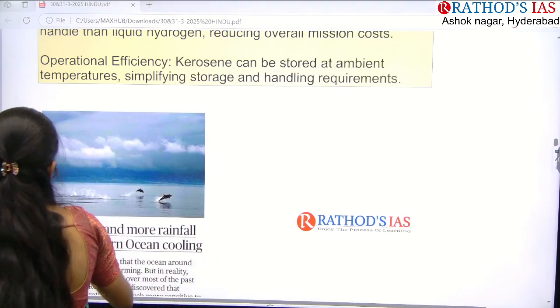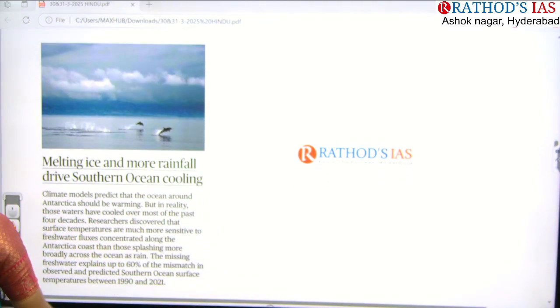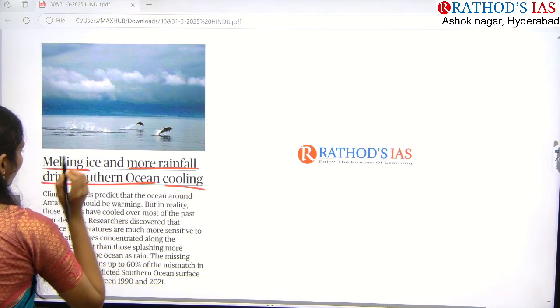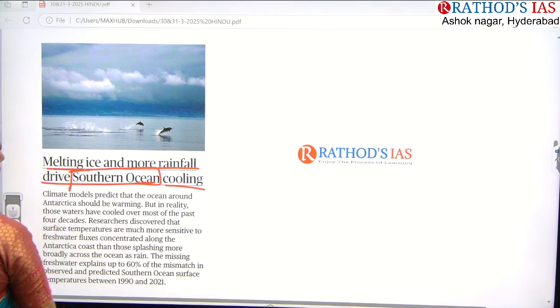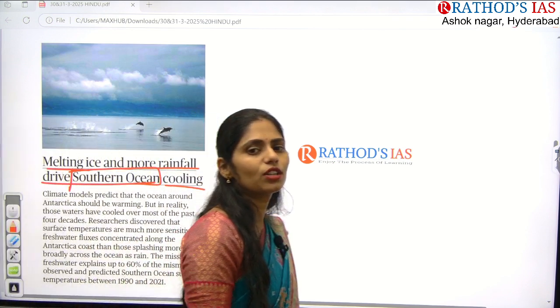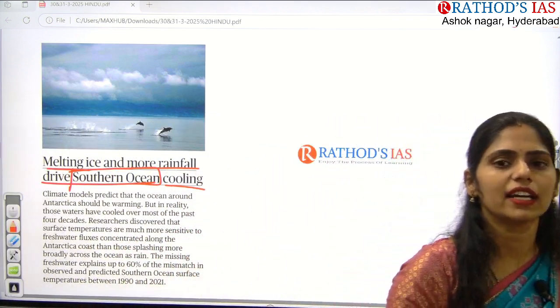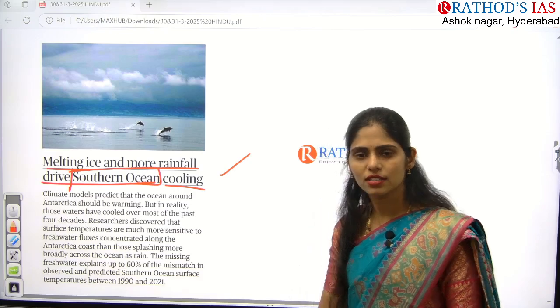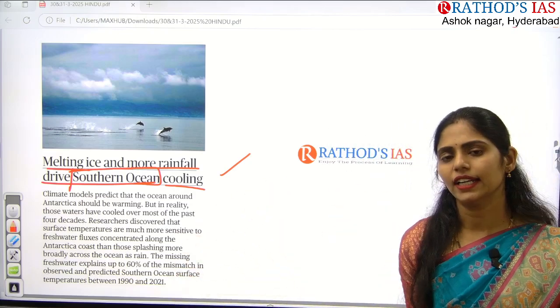And next, see this article. Melting ice, more rainfall drives Southern Ocean cooling. So what is the keyword? The keyword is Southern Ocean. What is the Southern Ocean? The Southern Ocean is also called the Antarctic Ocean. Where is this Antarctic Ocean located? Normally near the Antarctica region, right?